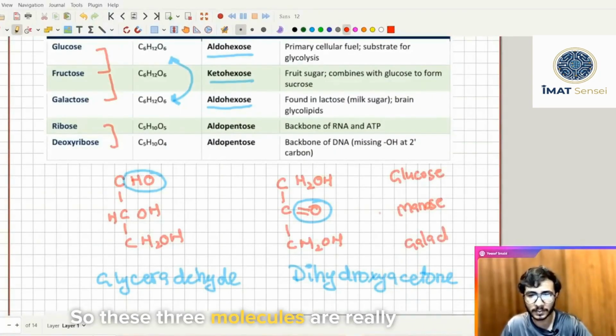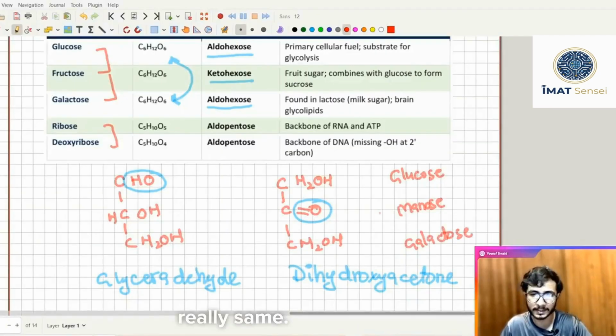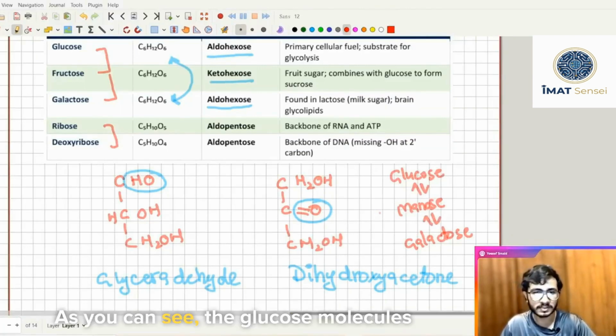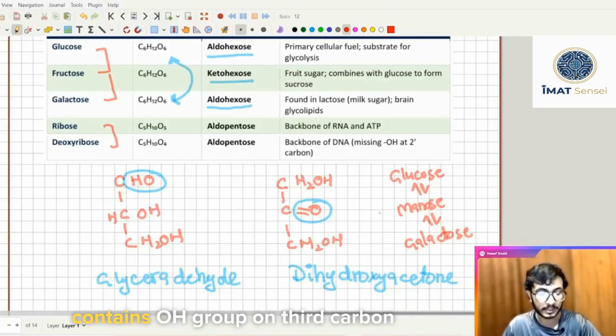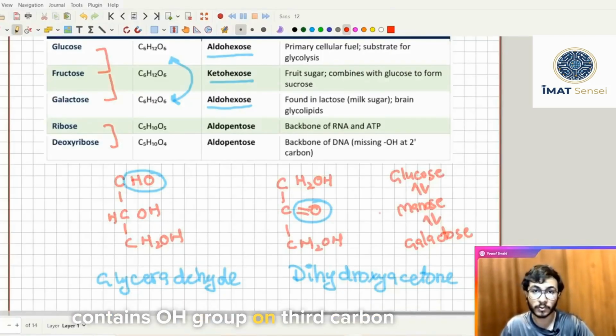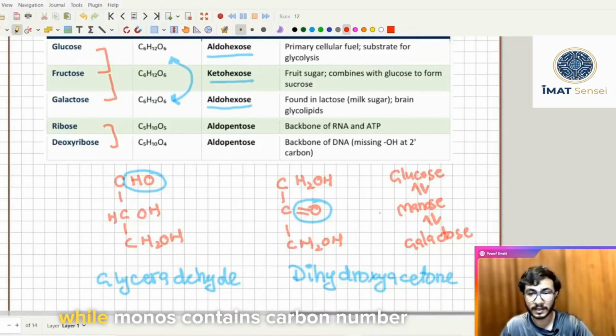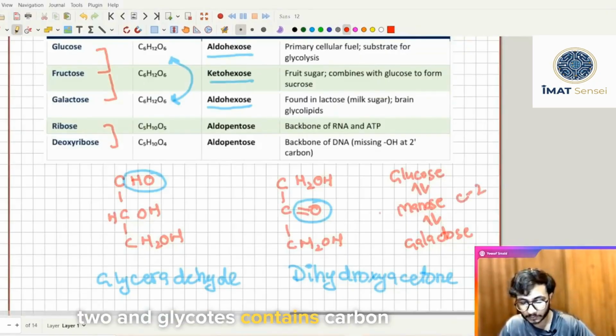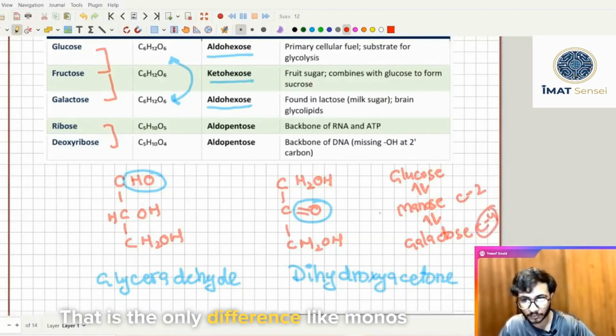So these 3 molecules are really similar: glucose, mannose and galactose. How are they similar? As you can see, the glucose molecule contains the OH group on the 3rd carbon, while mannose contains it on carbon number 2 and galactose on carbon number 4. That is the only difference.